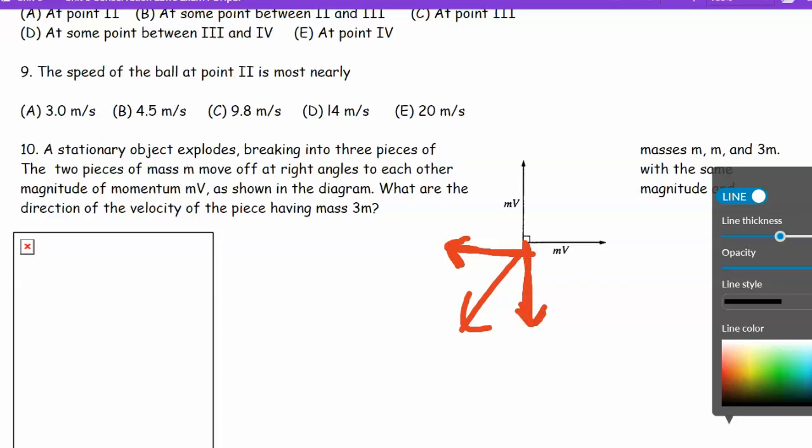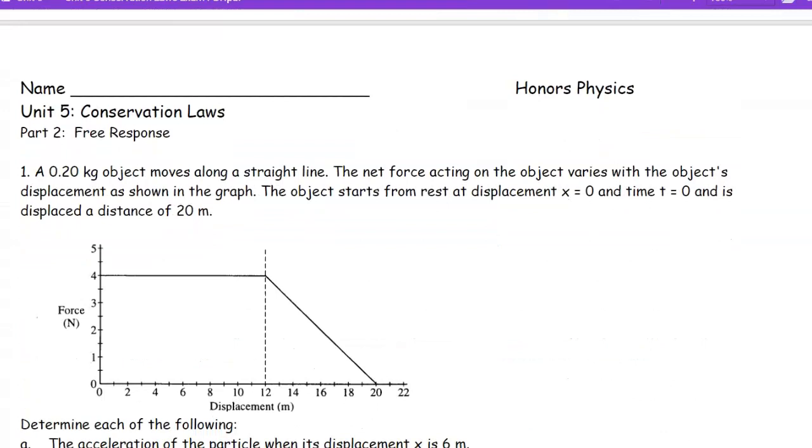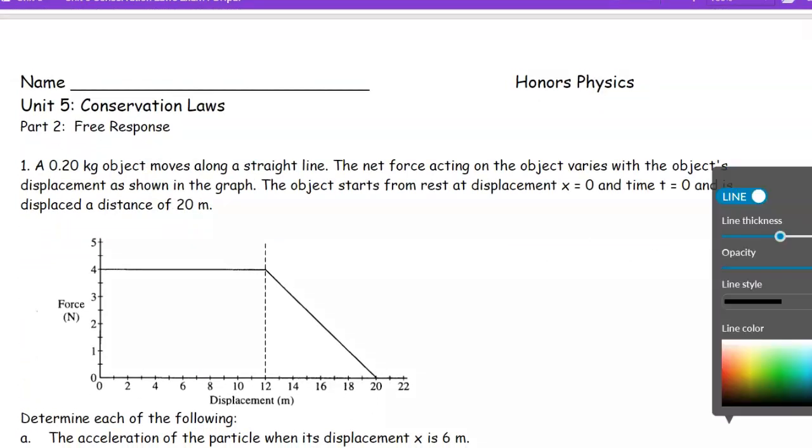Good one. It's a plot of F versus d, and the first part's super simple because they ask you for the acceleration. If you've got force and a mass given to you, I hope you know what to think of when you think of force, mass, and acceleration. Juliana, what am I talking about? Write down the equation. Right, sum of the forces equals ma. So I'm going to put that down right away. If I have to do an extended response, I'll get some points with that.